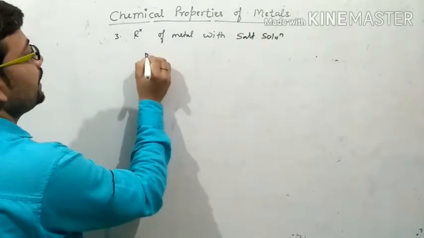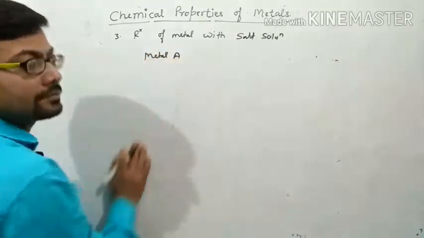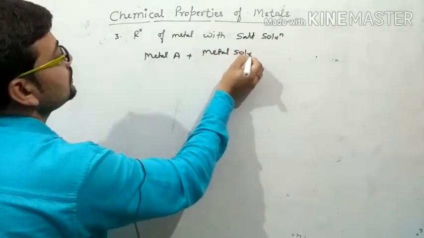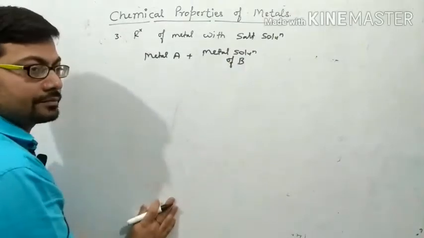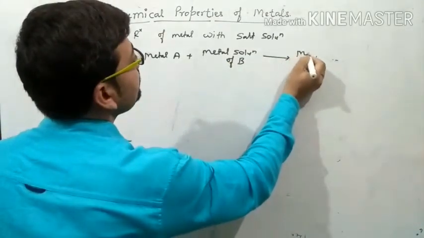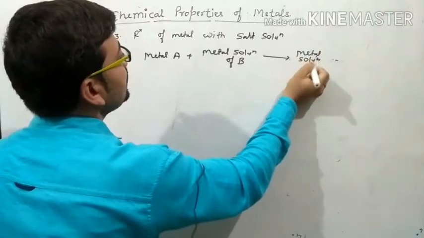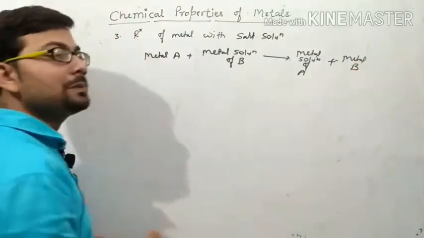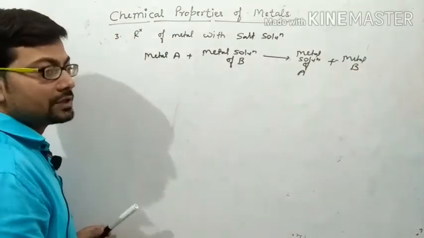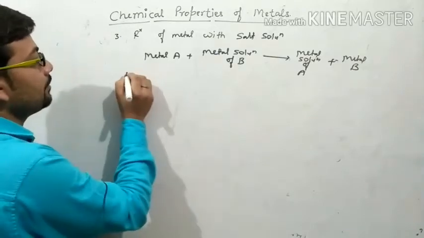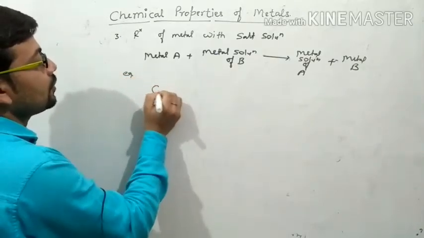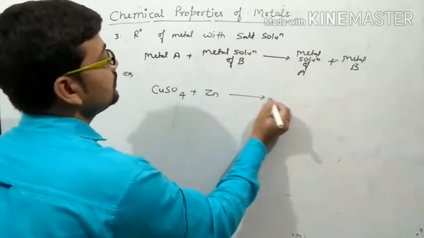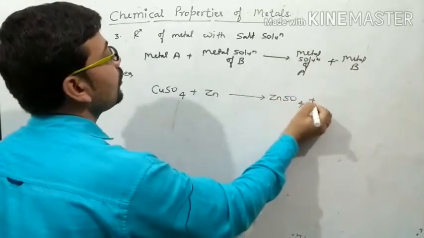As you know, when metal A reacts with metal solution of B, then it forms metal solution of A plus metal B. This is actually a displacement reaction, which is discussed in the first chapter. So take an example. When copper sulfate reacts with zinc, then it forms zinc sulfate and copper.